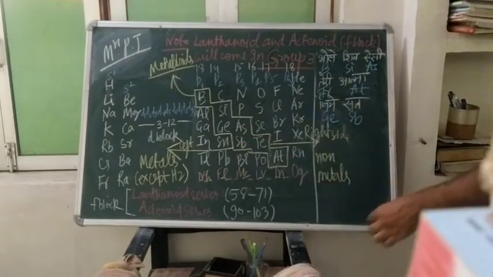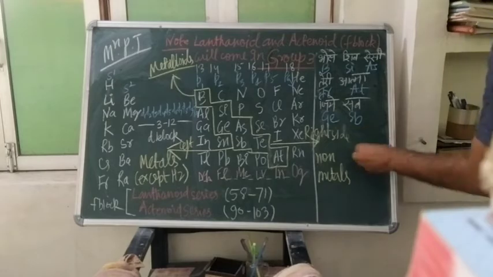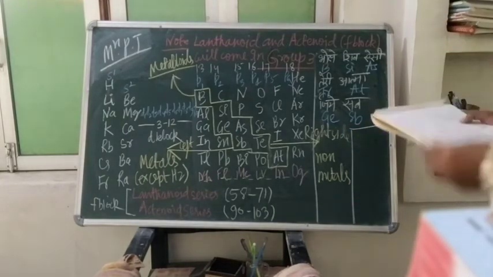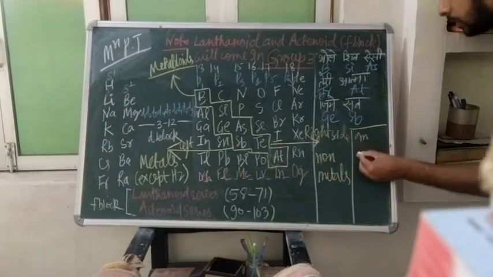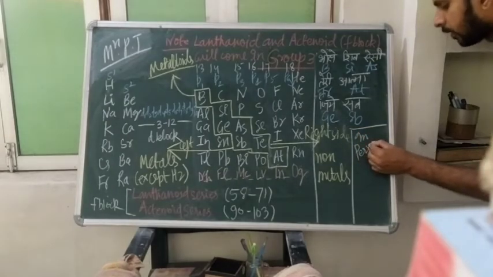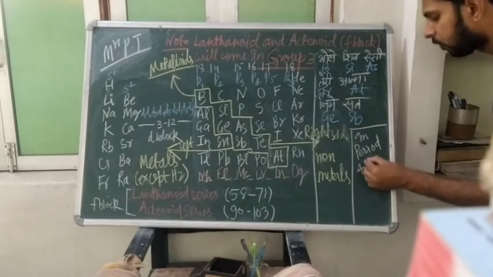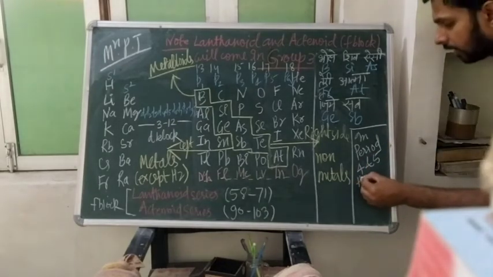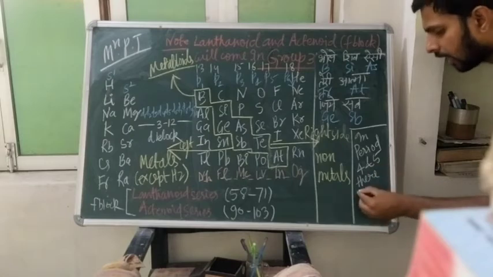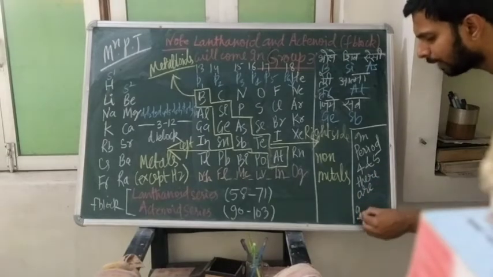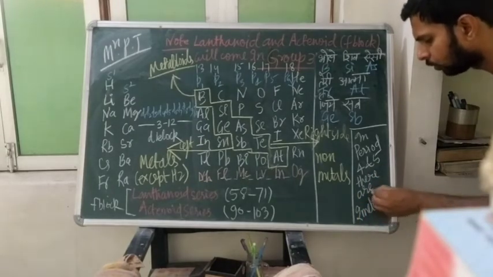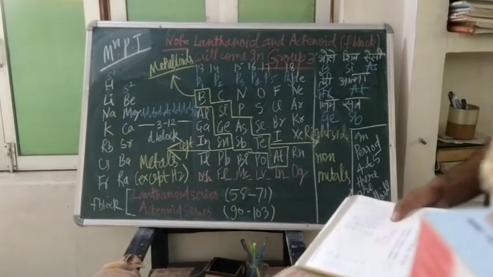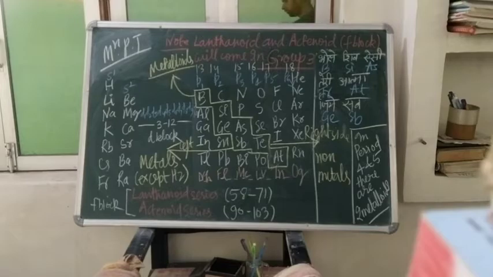So I think it will be easy to learn in this way, and you will note down one thing, that in period 4 and 5 there are two metalloids.